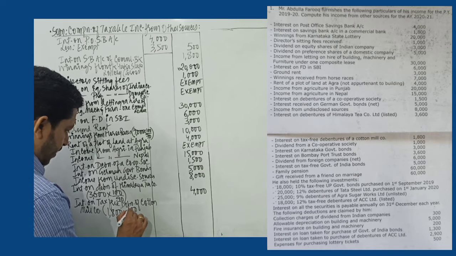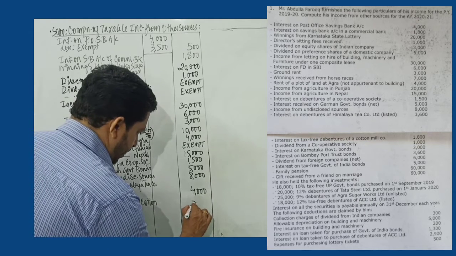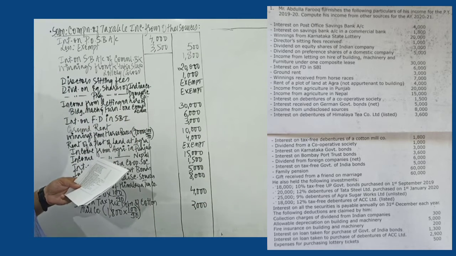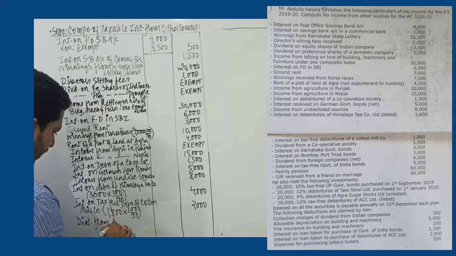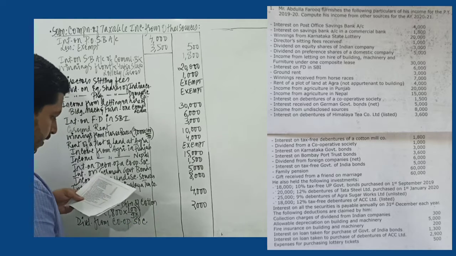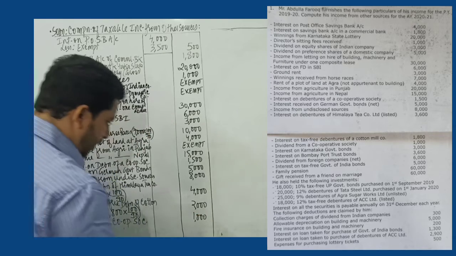And once again, TDS is 10%. So the total interest on tax-free debentures, that is the gross amount, would work out to 2,000 rupees. Then we have dividend from cooperative society. Dividend from cooperative society is fully taxable. The amount of dividend on cooperative society is 1,000.